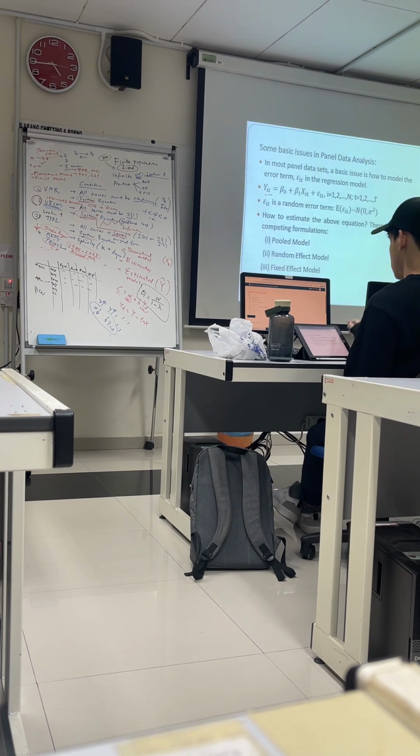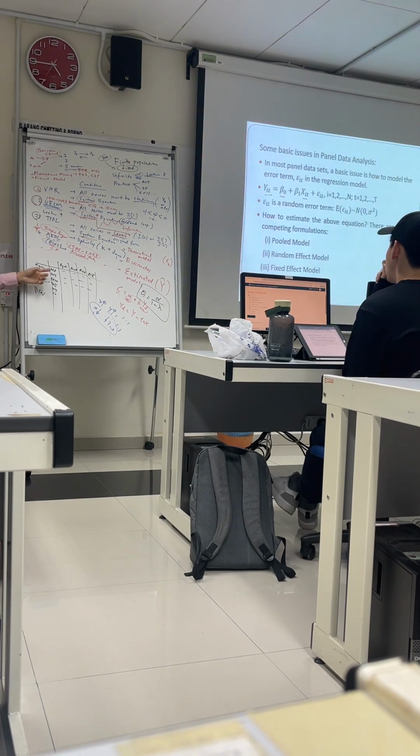State 1 is Perlis, state 2 is Kedah, state 3 is Pulau Pinang, right? State 4 is Perak, and we continue according to the geography. Then there is this intercept, and then whatever I mentioned just now, your ROA, for example, or your state GDP, and so forth. Epsilon_it is a random variable, normally distributed with zero mean and variance sigma.